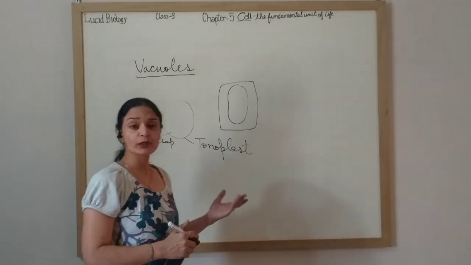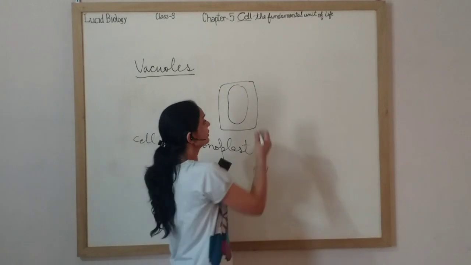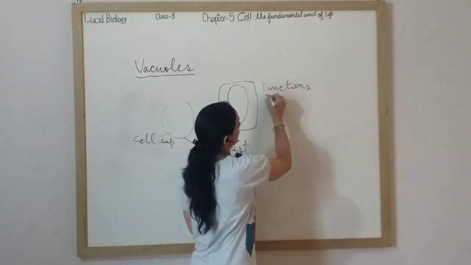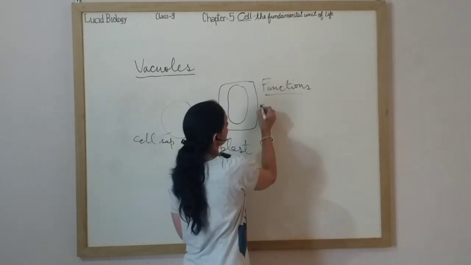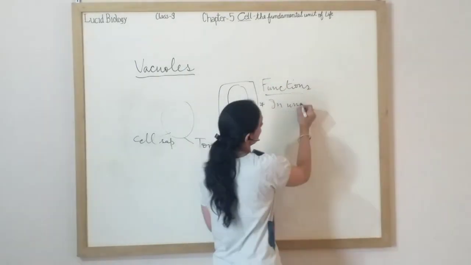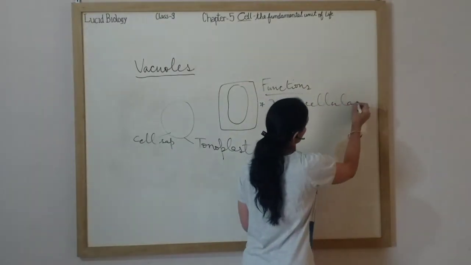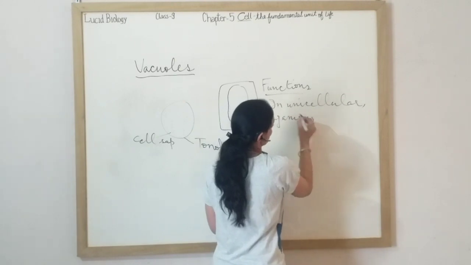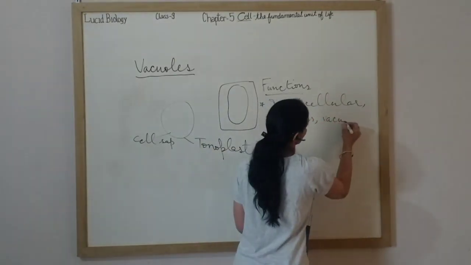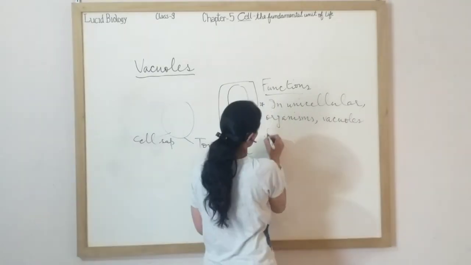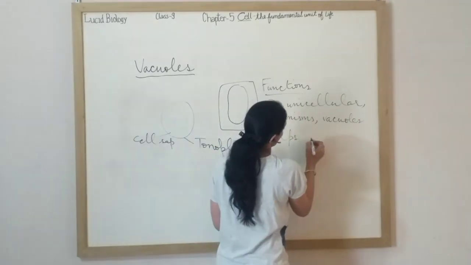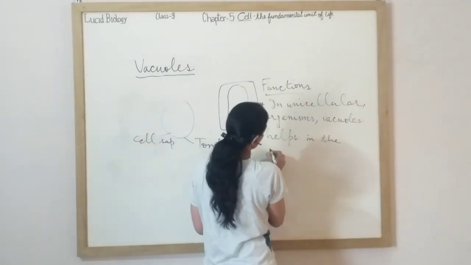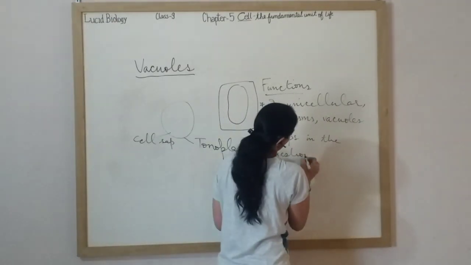Okay, now what are the functions of the vacuole? First of all, in unicellular organisms, vacuoles help in the ingestion and, or you can say, the digestion of food.